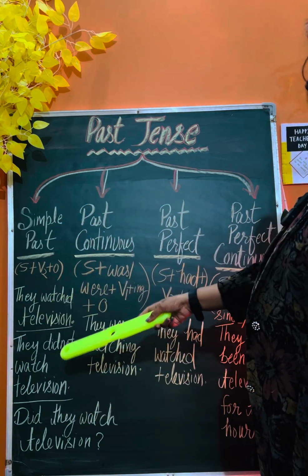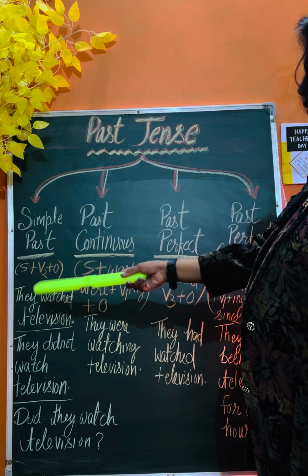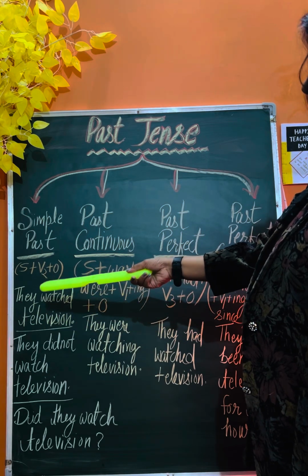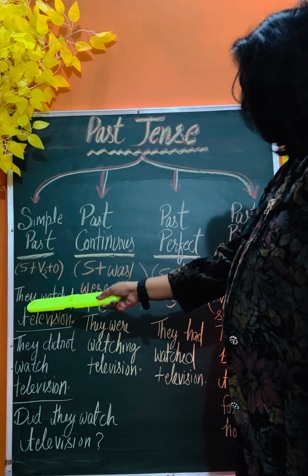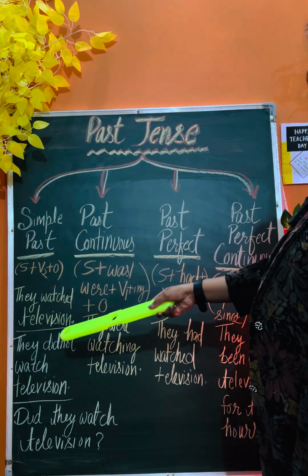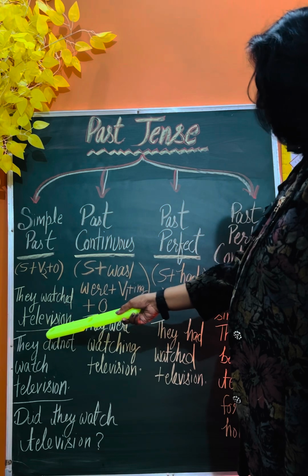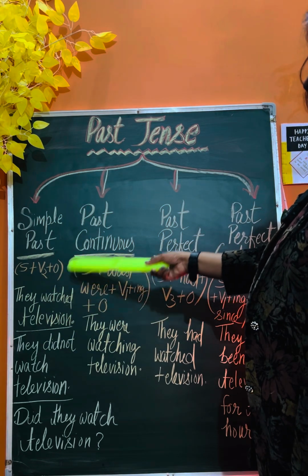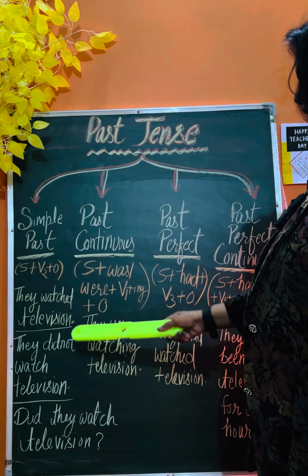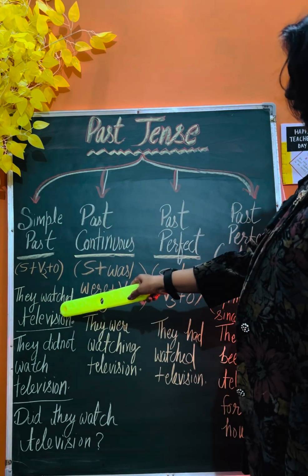We can take another example also. He went to school. That was a continuous habit, a regular thing he was doing. So that can also come: he went to school, right? And he watched television means in the past he was in the habit of watching television, right? This way you can understand.